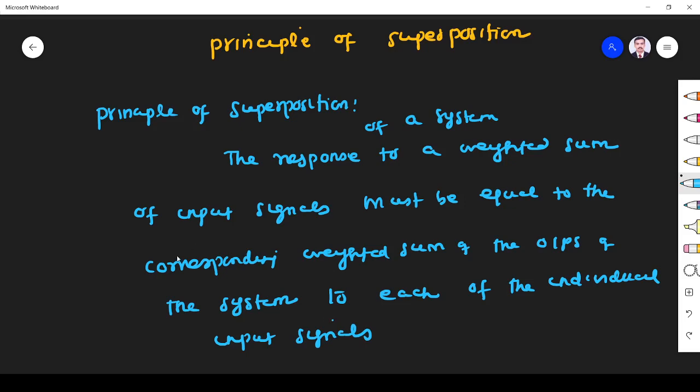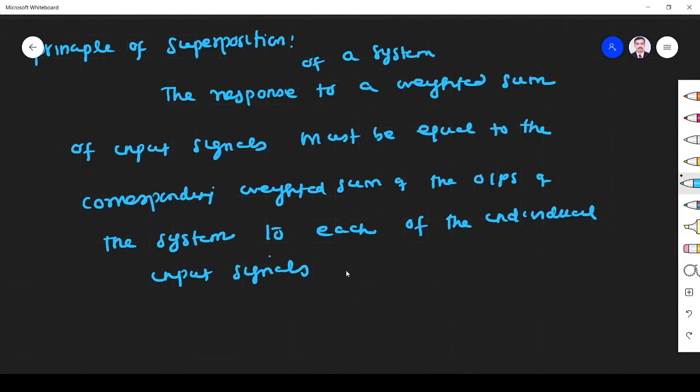You see that it is a beautiful concept, right?